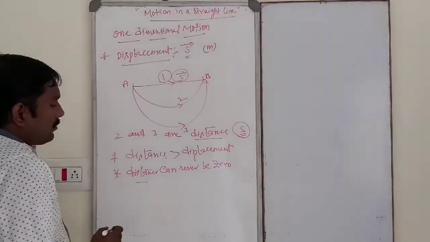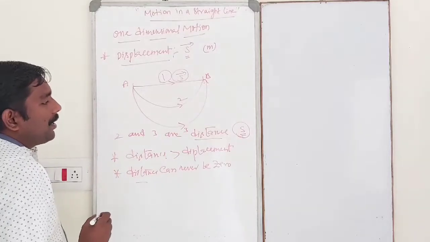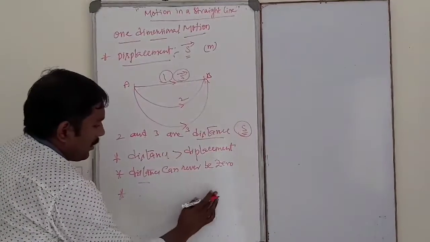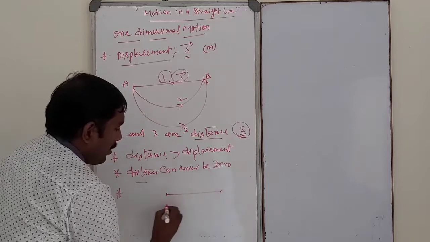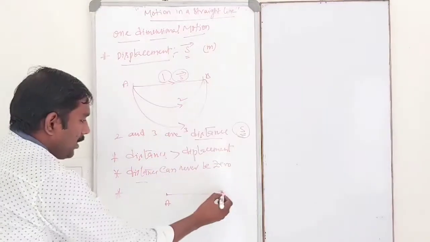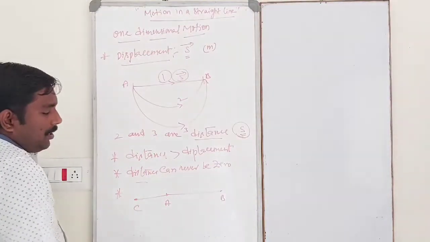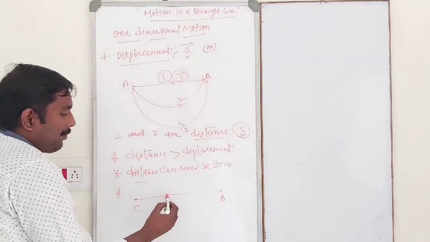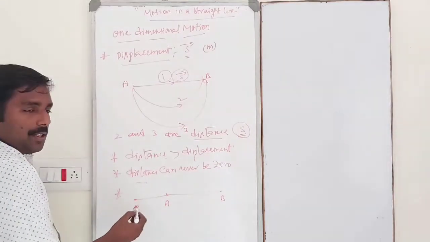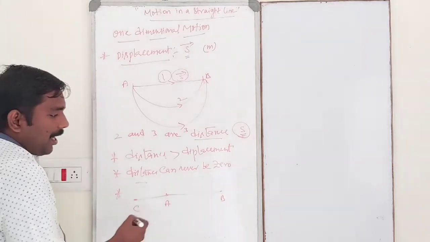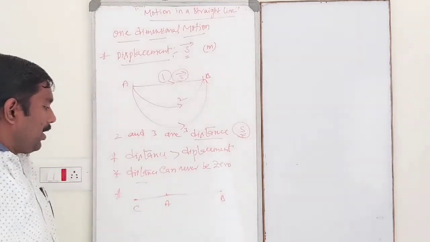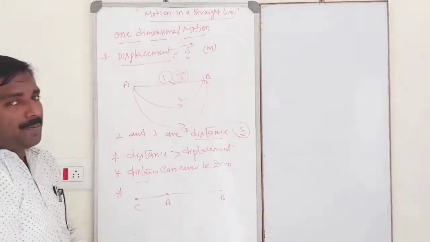Displacement may be zero, positive or negative. So displacement is negative in what situation? Suppose let us consider a body moving from A to B, then moving backwards, that is B to C. The body moves from A to B, then returns back towards C. In this case, displacement is negative.